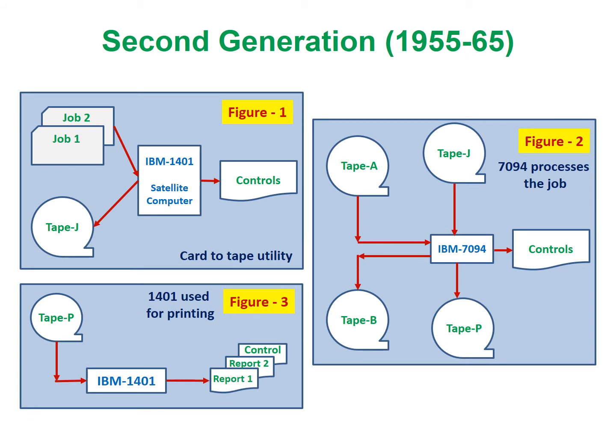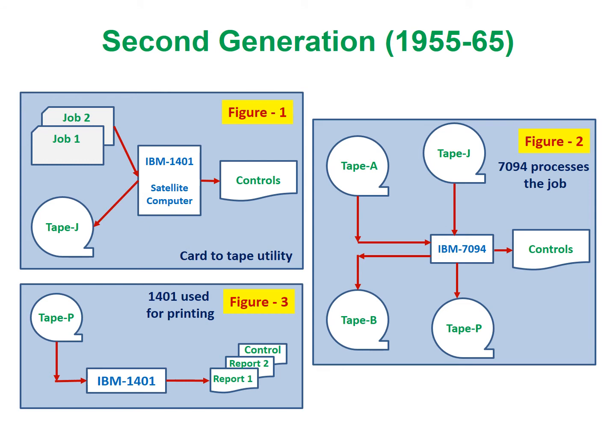Here, all the cards to be fed one by one were copied onto a tape using a card-to-tape utility program. This was done on an IBM 1401, which was used as a satellite computer as shown in figure 1. The prepared tape was taken to the IBM 7094 computer and processed as shown in figure 2.